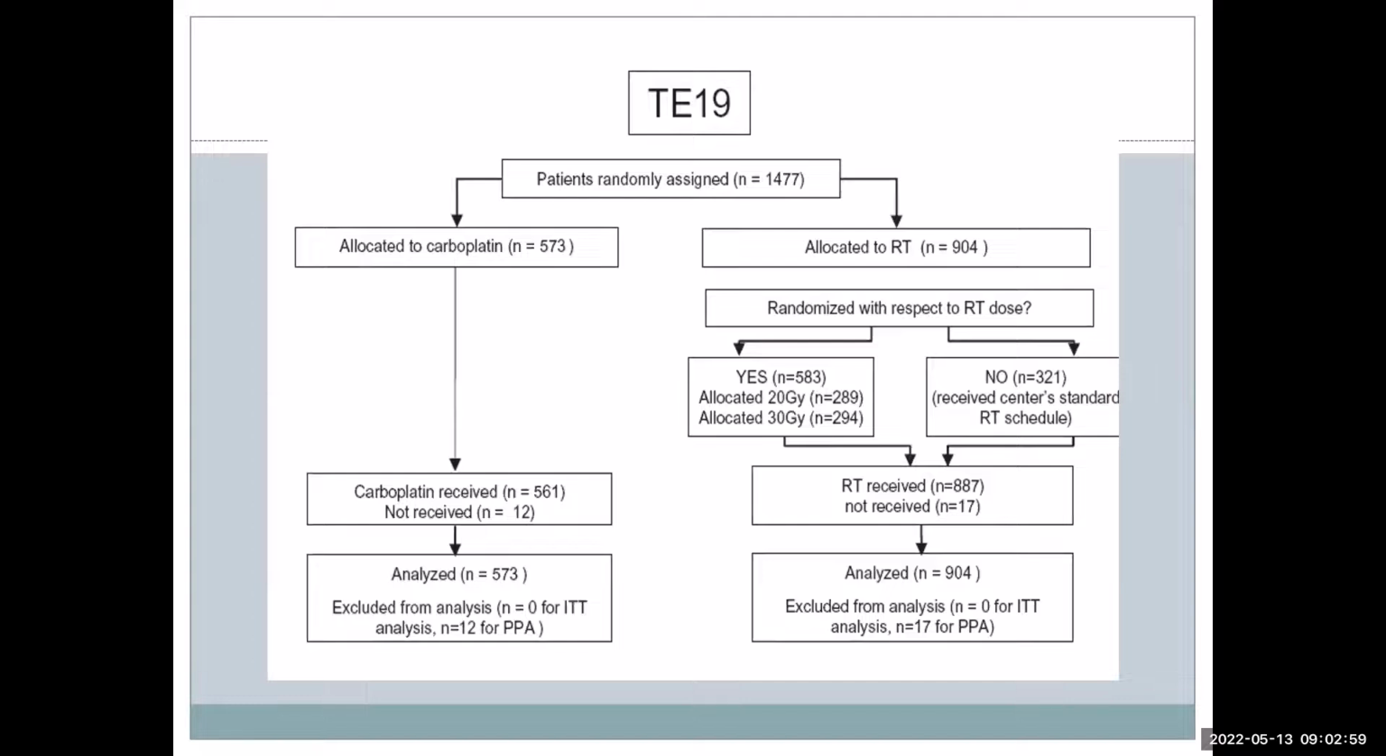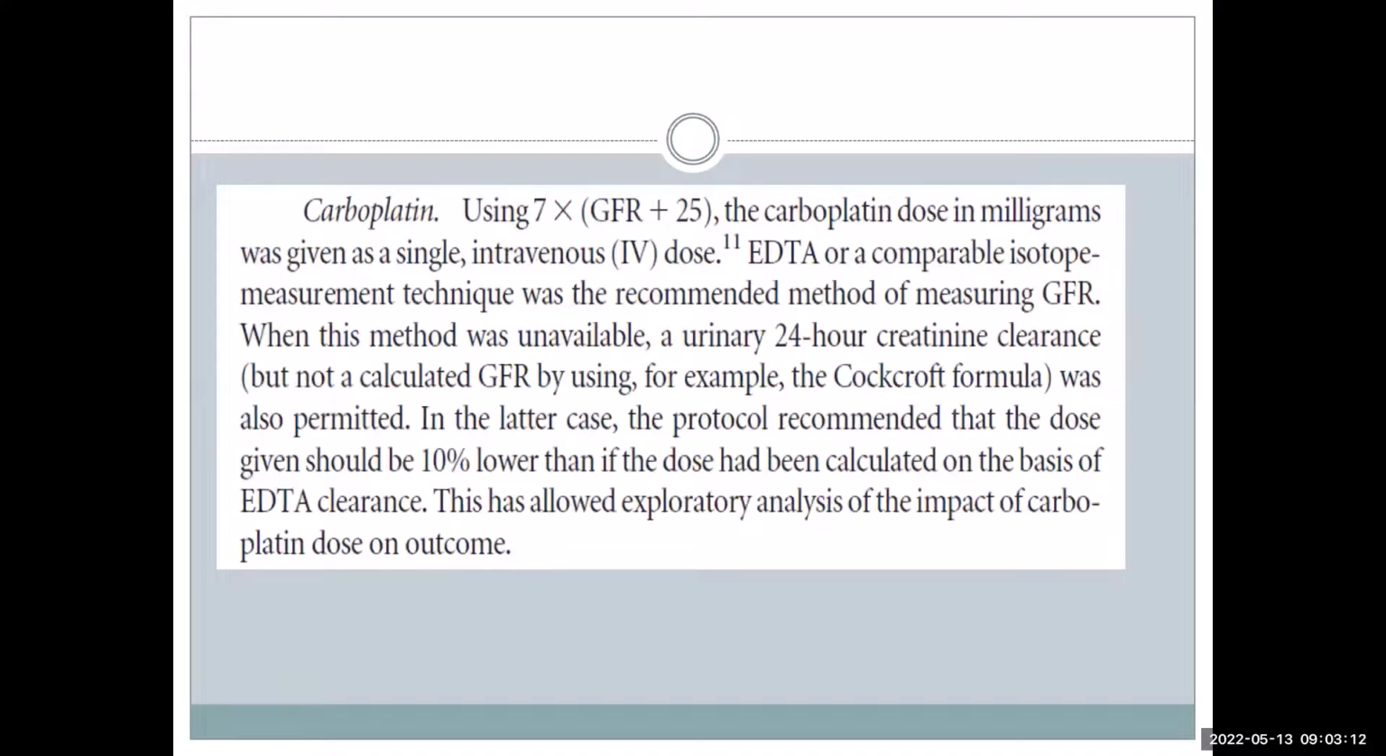So half of the patients received carboplatin in this group, and they compared this versus this, that is 20 gray versus 573. The most important part for carboplatin is that the dose of carboplatin in this study was calculated with the GFR by EDTA or a comparable isotope measurement technique. It's not the usual Cockcroft-Gault formula which we take. When this was not available at a center, the alternative was the 24-hour urinary creatinine clearance, but not a GFR calculated by Cockcroft.